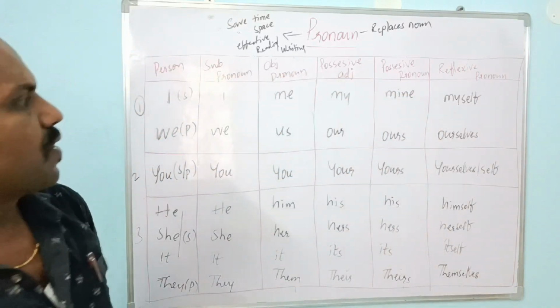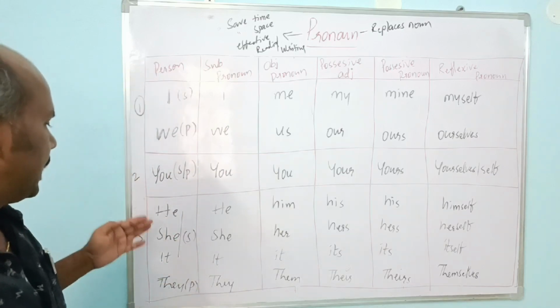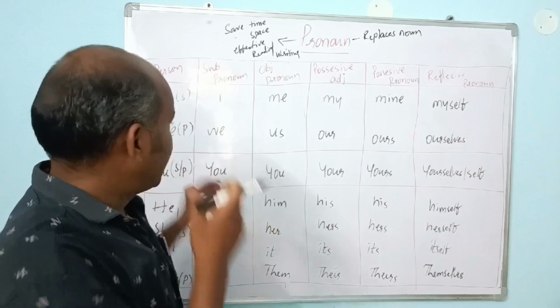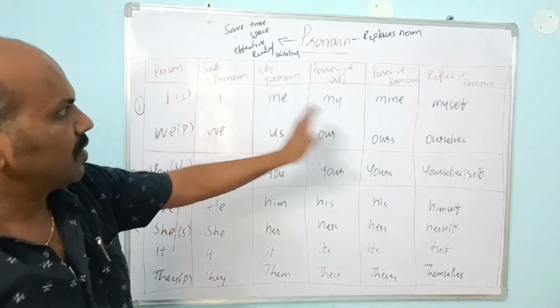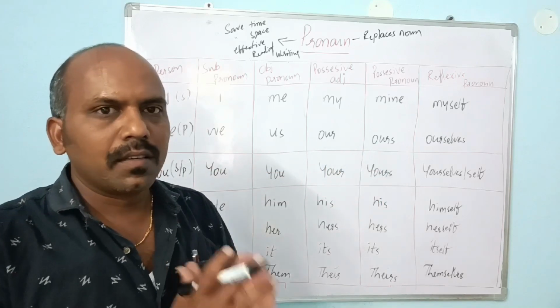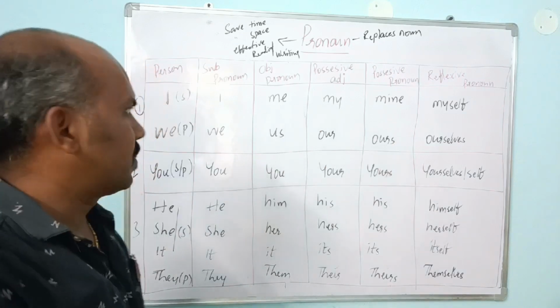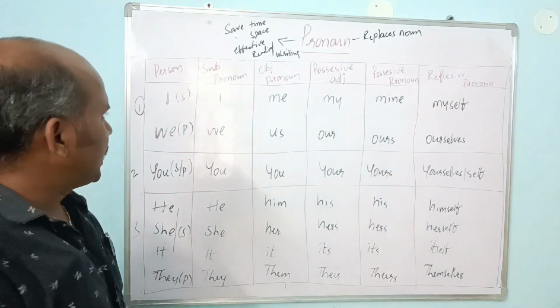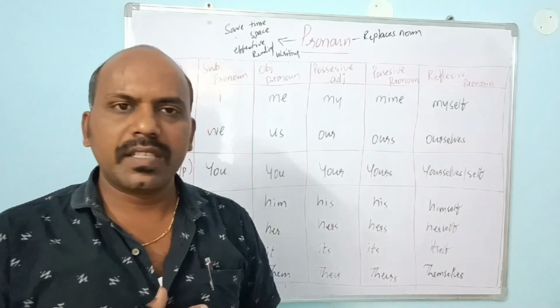So these are the main pronouns: I, we, you, he, she, it, and they. These are the main seven pronouns, and from these, different types of pronouns are named according to usage, according to the sentence, according to the place. Suppose we take I, and there is a sentence, I am a teacher.